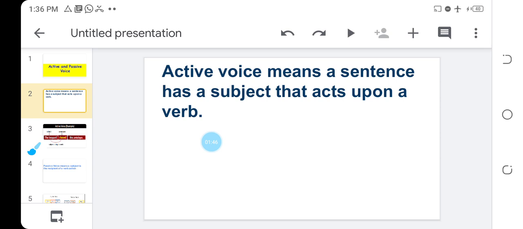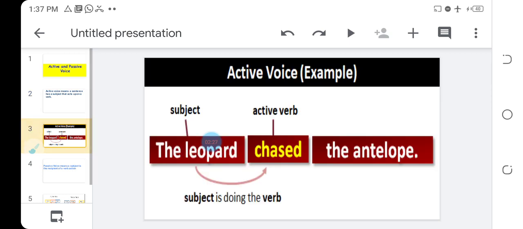Active voice means a sentence has a subject. There must be somebody or something that is carrying out the action. The boy is playing on the field. If I say the boy is playing on the field, who is playing on the field? The boy. And what is the boy doing on the field? Playing. So the boy is our subject, while our verb is playing. Let's look at more examples.